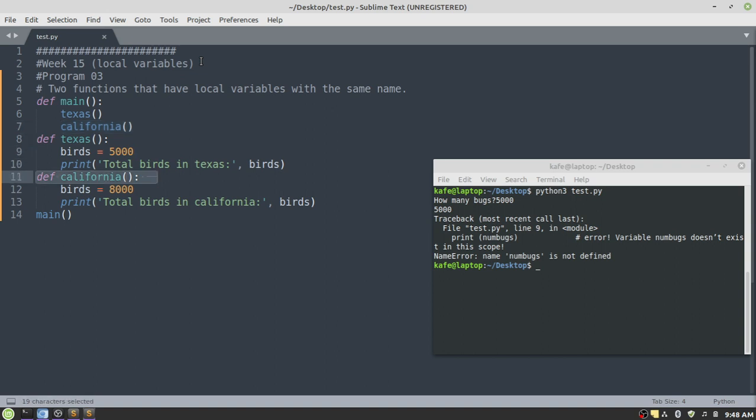The control will transfer to line number 11, and then the body of this function will be executed. Now declare another local variable with the name birds. Names are same, but that is possible because the scope is different. Scope is local. And then display the value of this variable birds. So it will display 8000 on the screen.